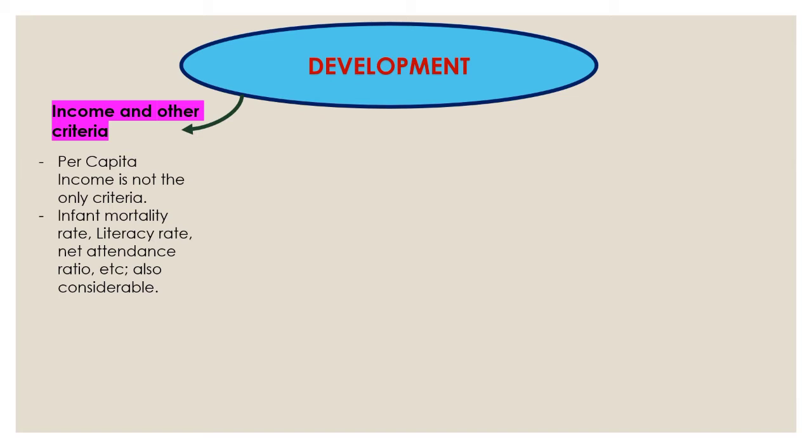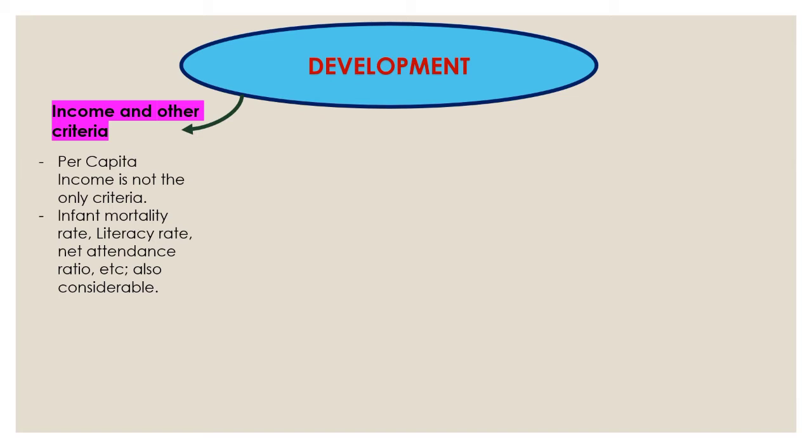It means the number of children enrolled in a school and the number attending the school are different, right? In a class we have 50 students, but on a particular day not all 50 are present. Normally we have one or two absent, right? That is the attendance ratio, the absent ones.